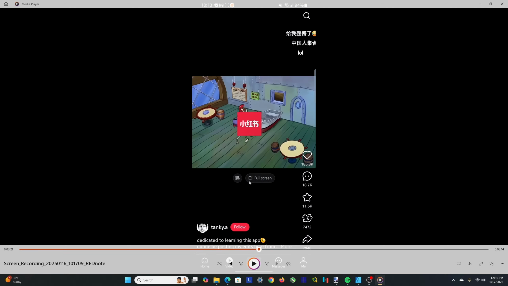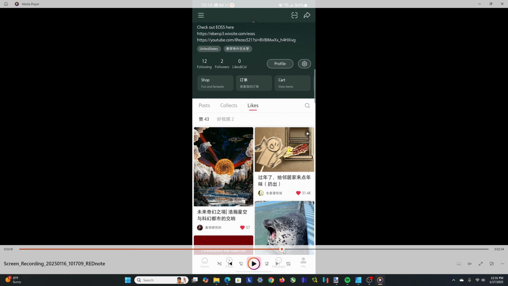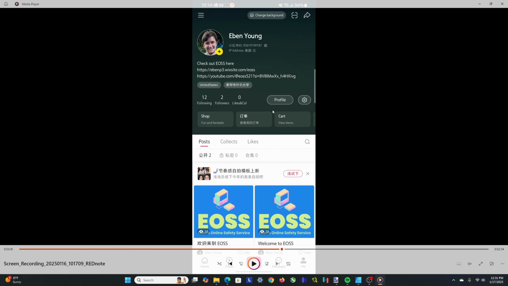You can just see I'm going through here. Interface is pretty similar. Sorry, the video here is cutting off, but interface is pretty similar. This button here is basically like a super favorite. So you can like it and then you can super like it, and super like goes farther. That's pretty nice. This is my profile. As you can see here, they've updated some of the stuff to be English, but a lot of it still ends up being Mandarin. But you can check your posts, your collects, your likes, all that. Any recommended content. You can see how many views your posts have gotten right there.